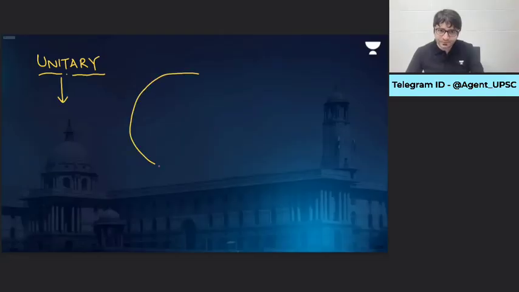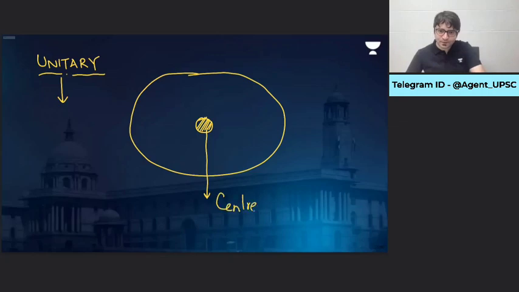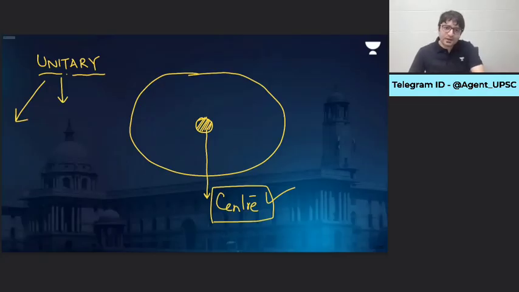For example, there's a country, and this country is big enough in terms of geography, in terms of area, in terms of size, population. Can we control this entire country from one center? If yes, then we call such a country a unitary polity, or it has a constitution which is unitary in nature. For example, South Africa, France, Britain are examples of unitary constitution. And in unitary constitution, we come across a concept known as delegation of powers.